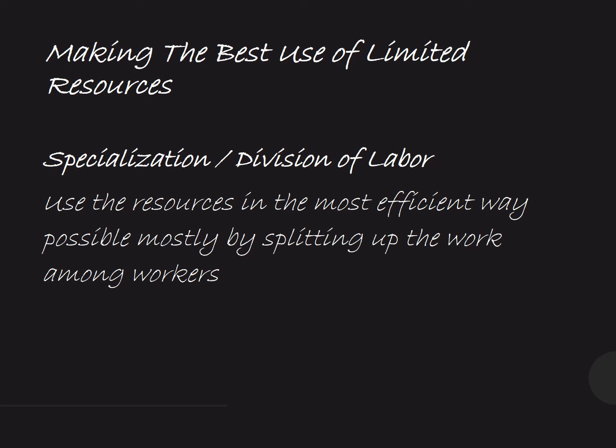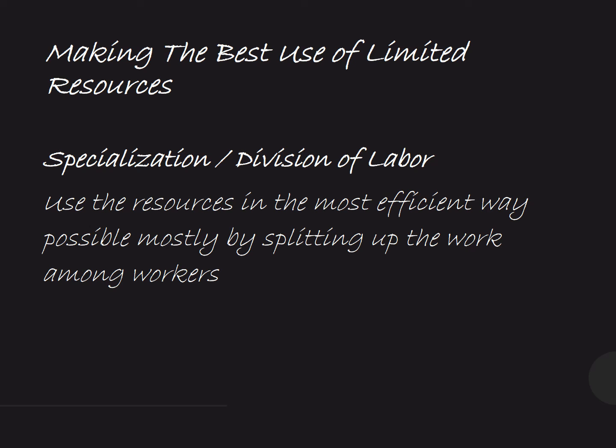For example, division of labor, or specialization, means that a person is an expert in a certain task and is given only that task. So in that way, by focusing on only one task, he would eventually become an expert at that task.